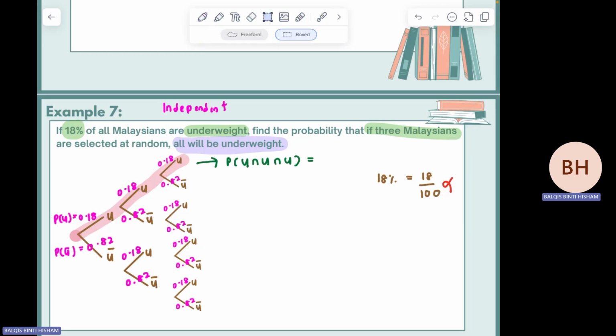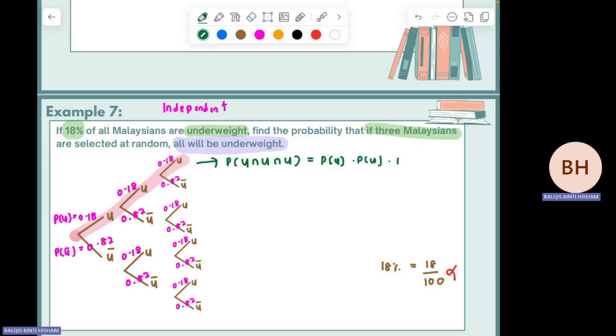So you just multiply everything: P underweight times P underweight times another P underweight. So 0.18 times 0.18 times 0.18, or 0.18 to the power of 3. That is 0.0058. That is the answer.